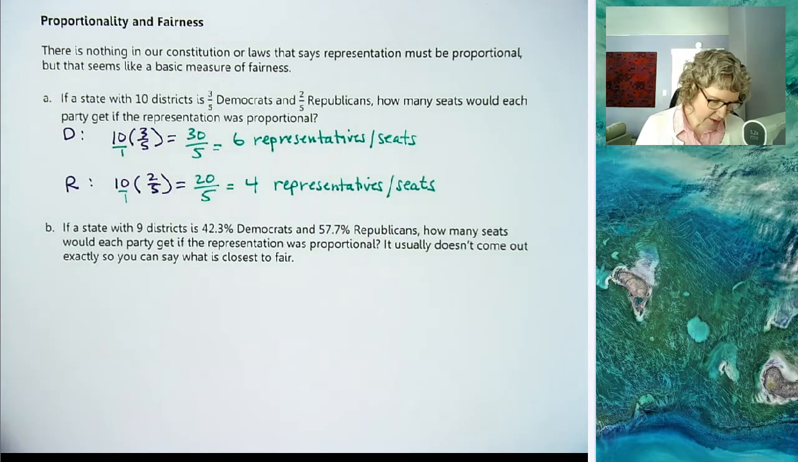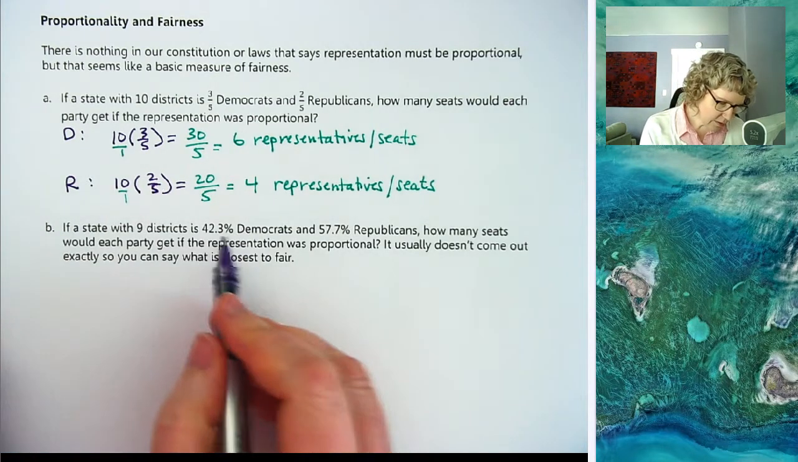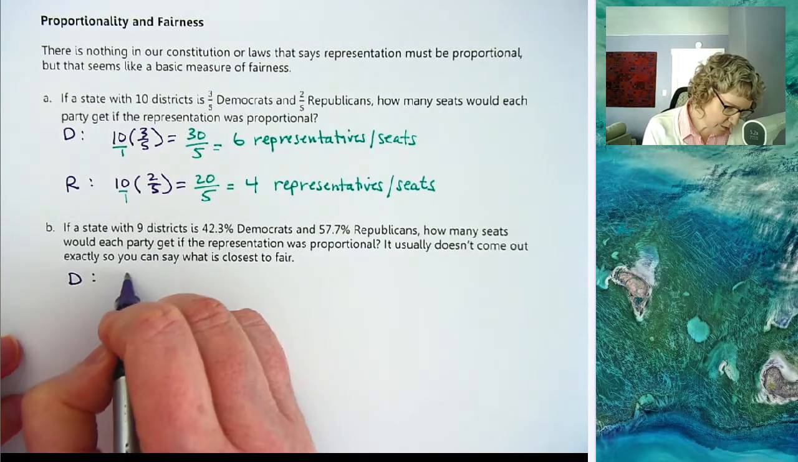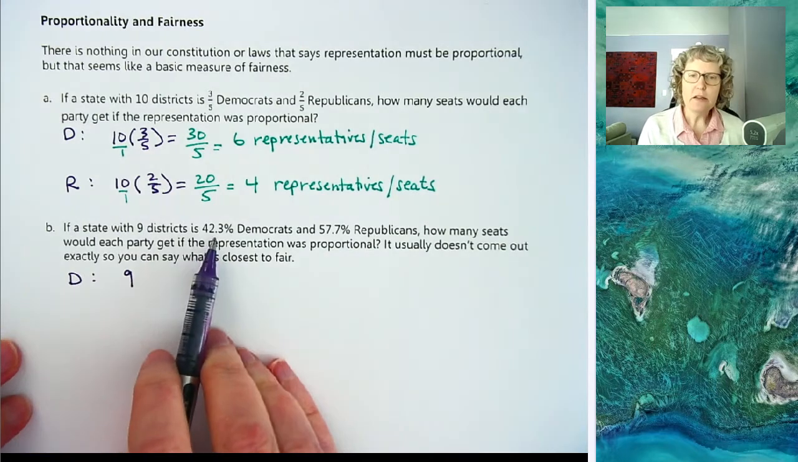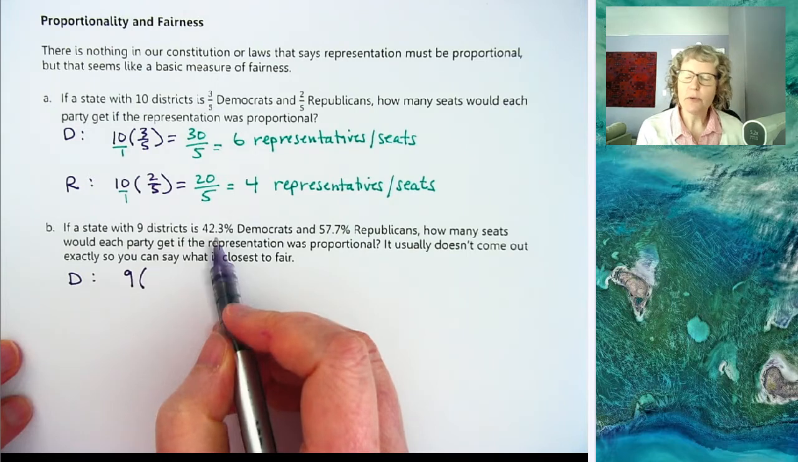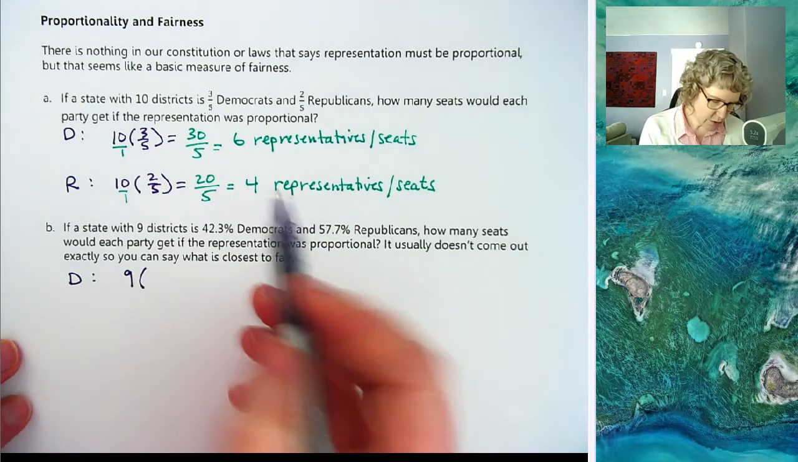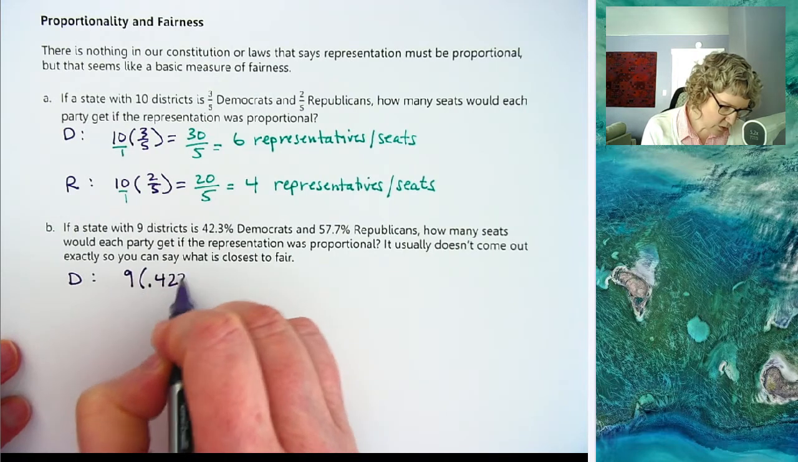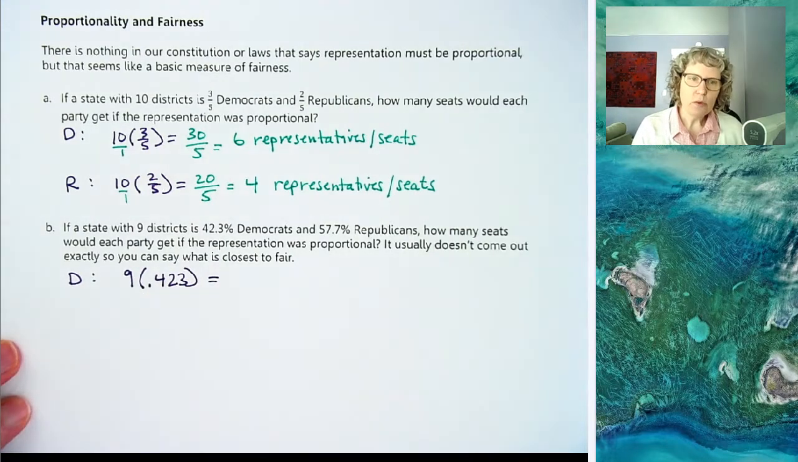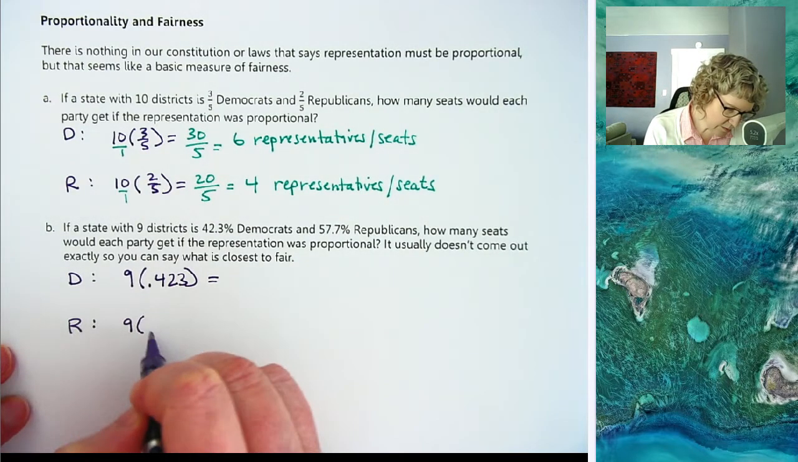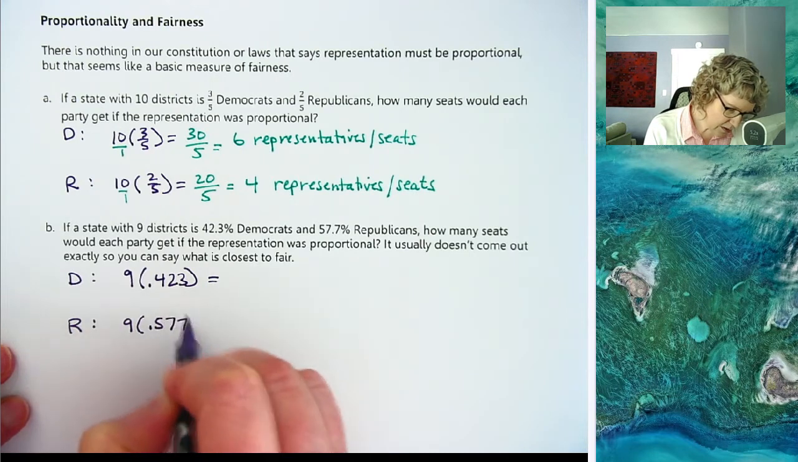So let's look at an example like that, and this one also uses decimals instead of fractions. Let's start with Democrats here since they're listed first. So now we have 9 times, instead of a fraction, we have a decimal. We have a percentage, and we're going to change that into a decimal by moving it to the left 2 times, 0.423, and see what that equals. And for the Republicans, we're going to take 9 times 0.577.